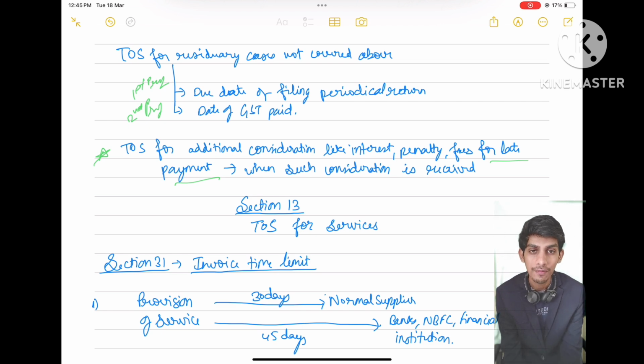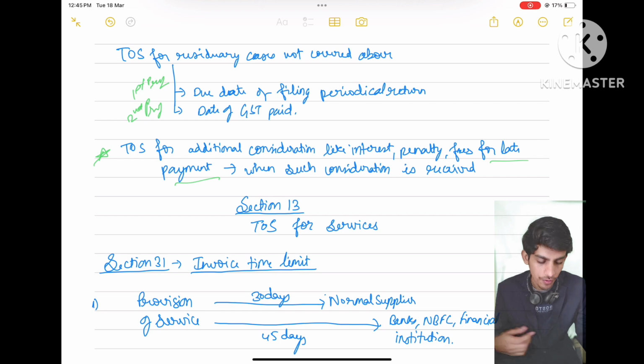So what will be the time of supply for this additional consideration? The law says the time of supply for this additional consideration will be the date on which such consideration is received. So whenever I receive that consideration, the date on which I have received it will be the time of supply for such additional consideration.